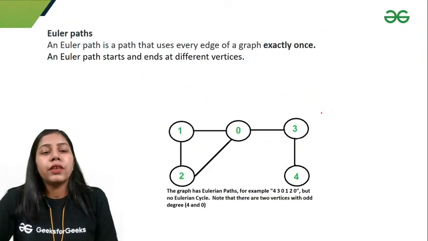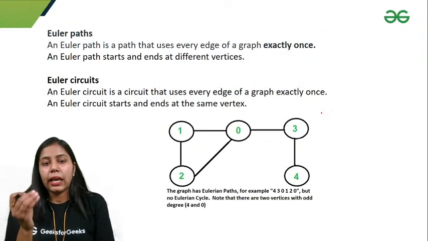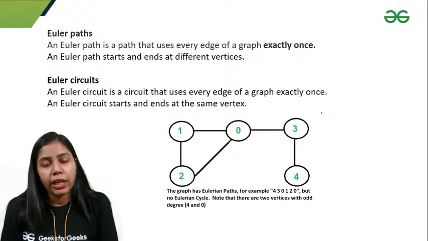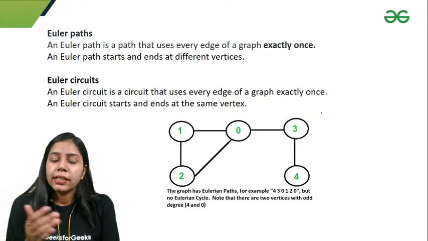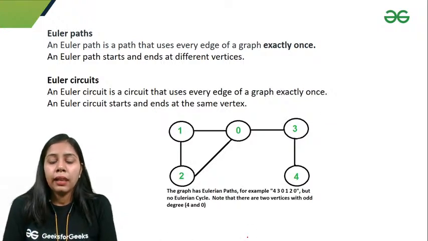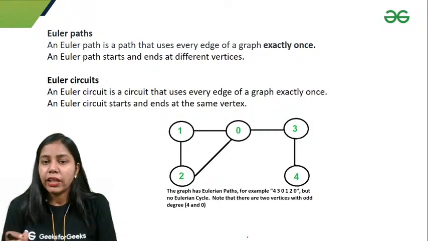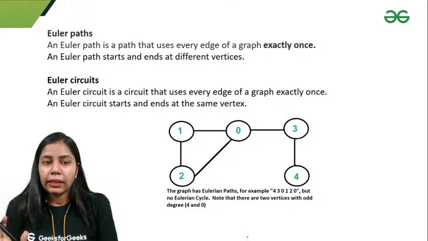Okay, the next definition is Euler path. Basically, an Euler path is a path that uses every edge of a graph exactly once. If I am able to trace a path such that I move on every edge exactly once, then I get an Euler path.